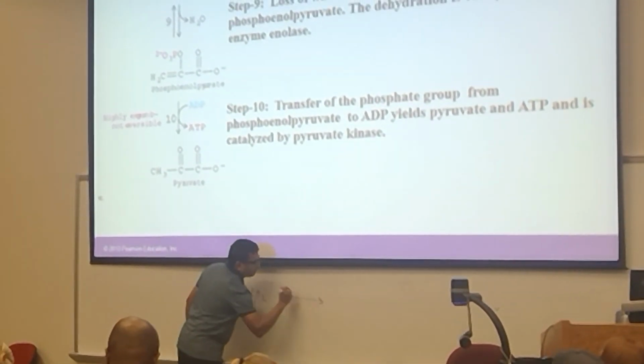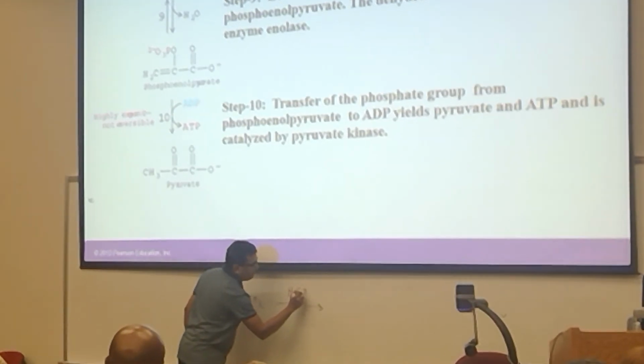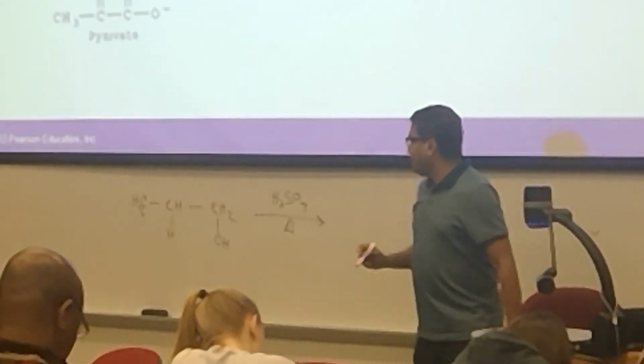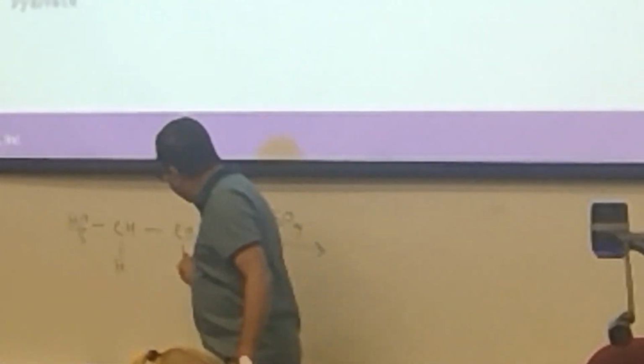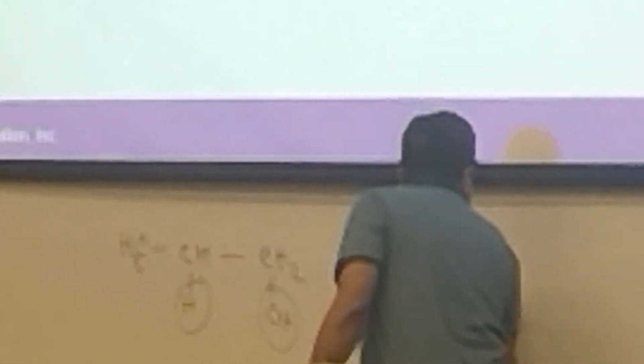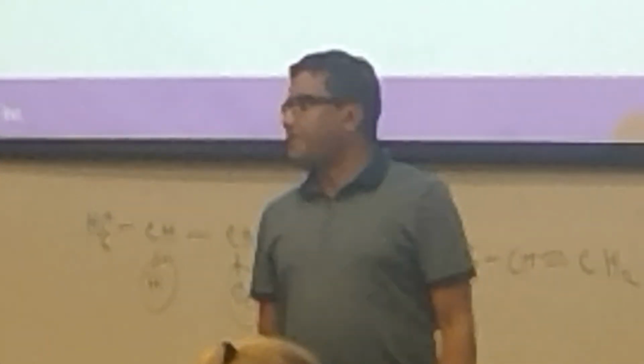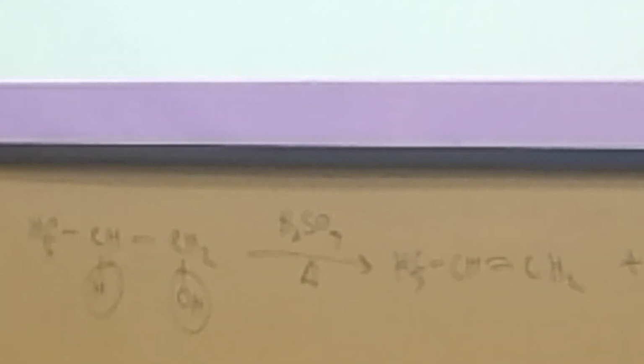If we have some catalyst like sulfuric acid and heat this, what did we form? An alcohol, this OH and this H come off as water, and the carbon-carbon form a double bond. We learned this reaction, now that reaction is coming here.